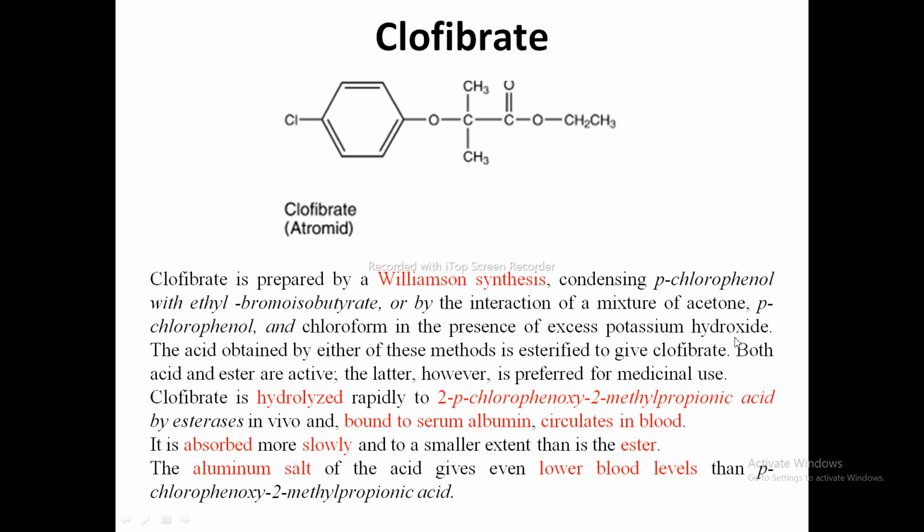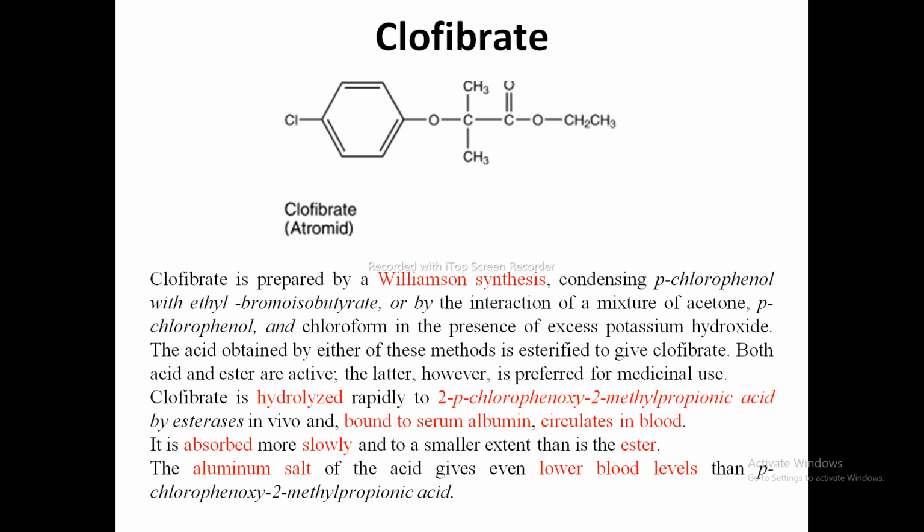Both the acid, clofibric acid, and the ester are active. The latter, the ester clofibrate, however, is preferred for medicinal use instead of clofibric acid. Clofibrate is hydrolyzed rapidly to 2-parachlorophenoxy-2-methyl propionic acid by esterases in vivo, and it is bound to serum albumin and circulates in the blood.